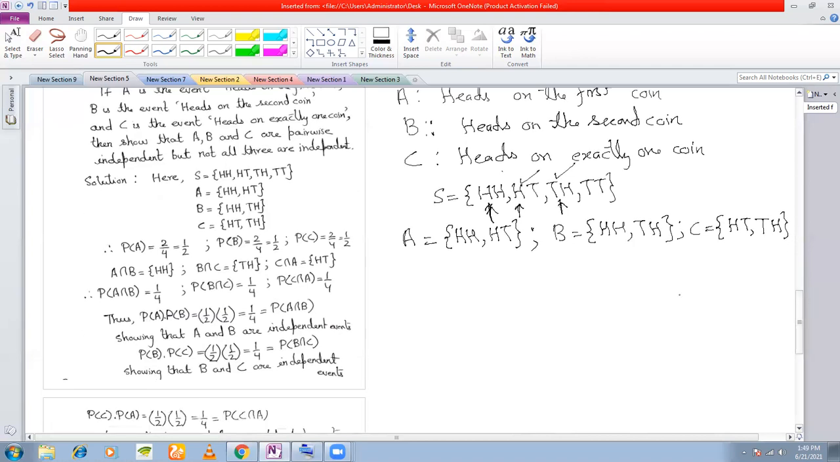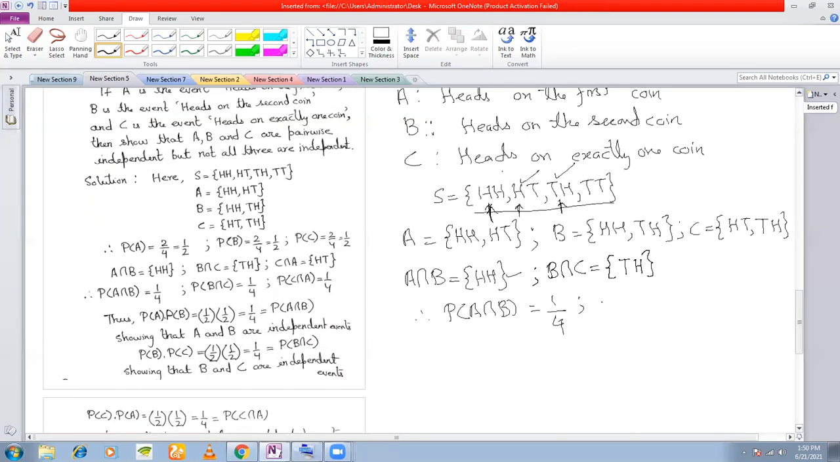Right? Now we want to check whether A and B are independent. So what you do is you first find out A intersection B. What is A intersection B? It is HH only. Therefore, what is the probability of A intersection B? How many events are there? Only one. And what is the total number of events? 4. So 1 by 4. Right? And similarly, you find out B intersection C. What is B intersection C? B intersection C is only TH. Right? So what is the probability of B intersection C? Again 1/4.